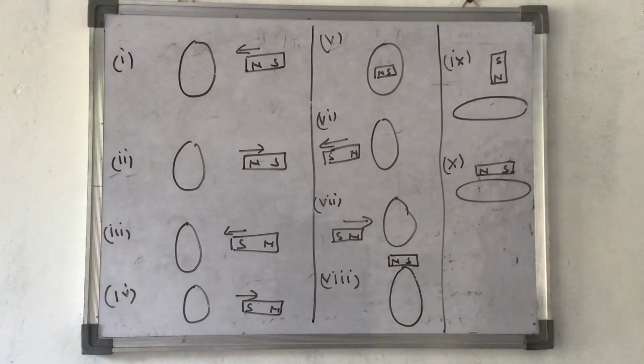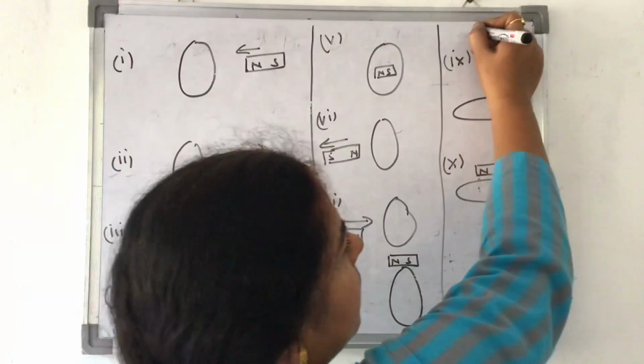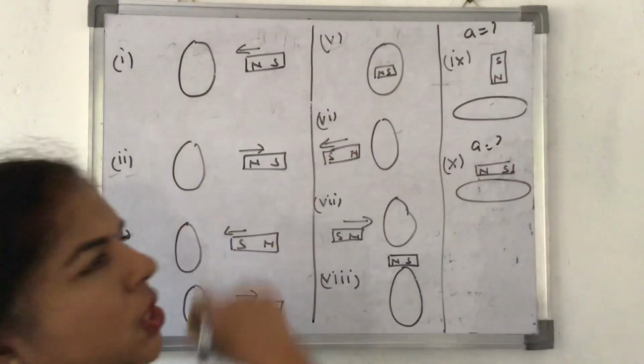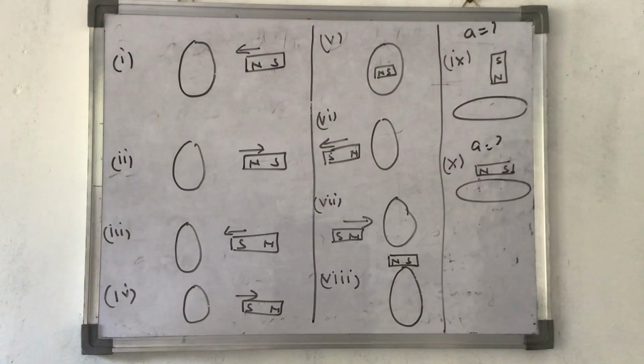Okay. Now in these questions, 1 to 8, you have to find out the direction of the induced current. Here you will find out what is the acceleration of the magnet. What is A over here? Here I am asking you the direction of the induced current.